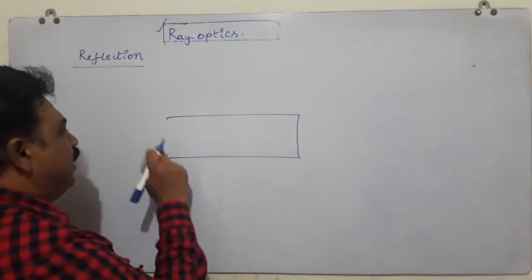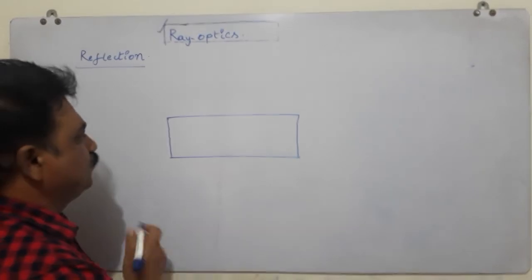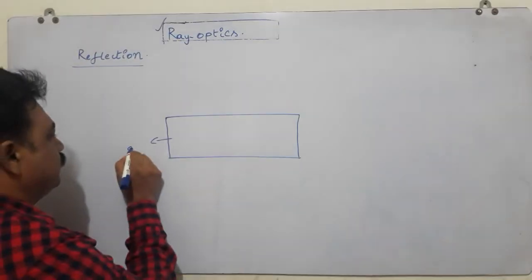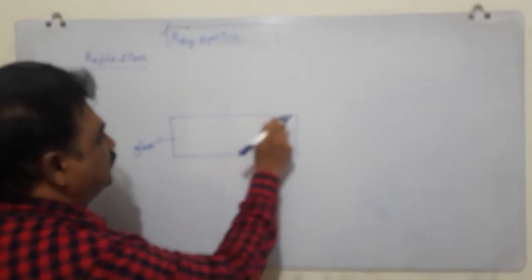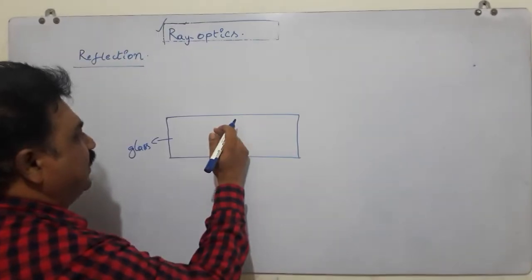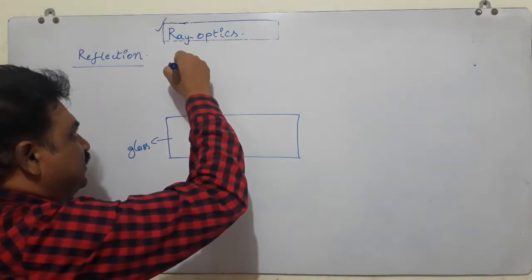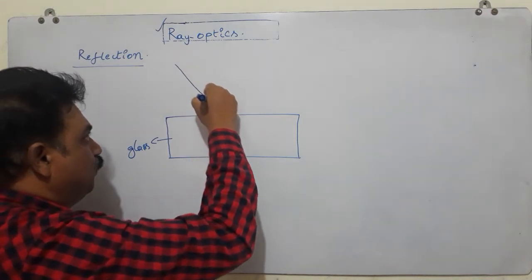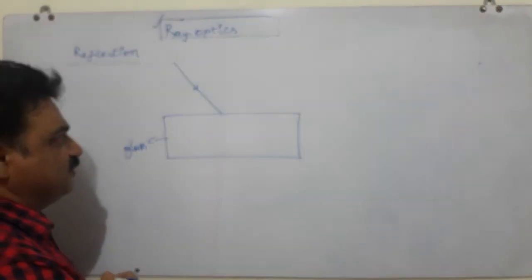This glass slab allows light to pass through it. This is the border which separates air from glass, so that a light ray is passing through air and is incident on this glass slab.